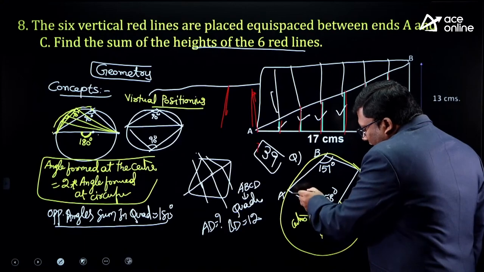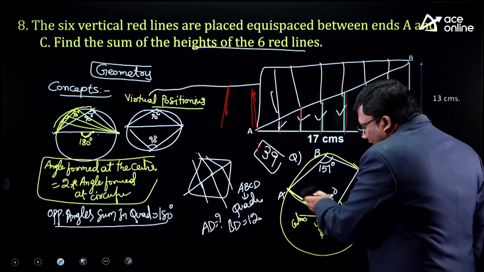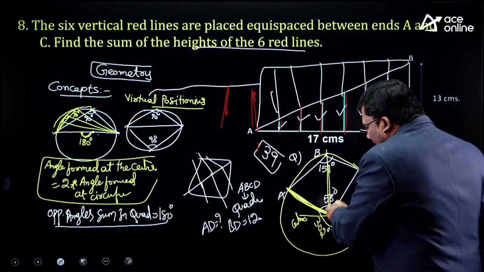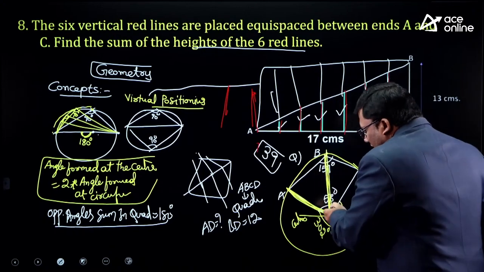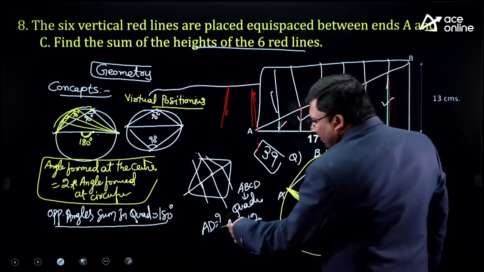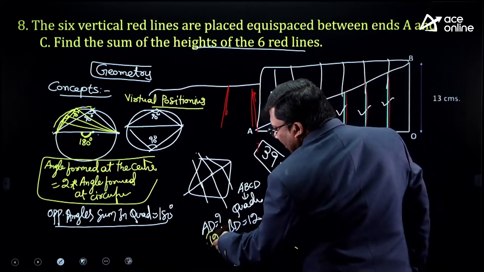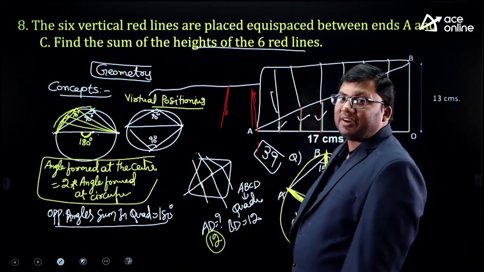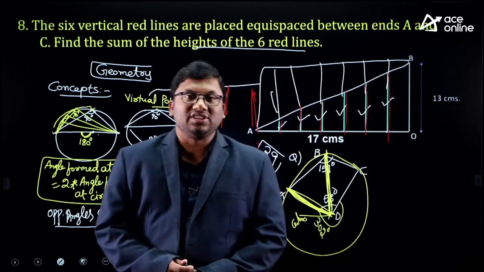Center to any point on the circle is the radius. AD is the radius, and BD is also the radius. So AD and BD are equal. The answer for this question is 12.